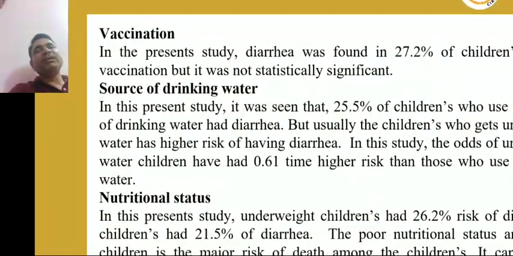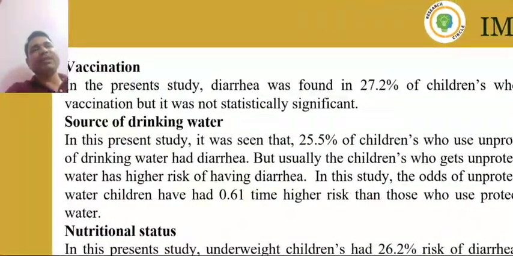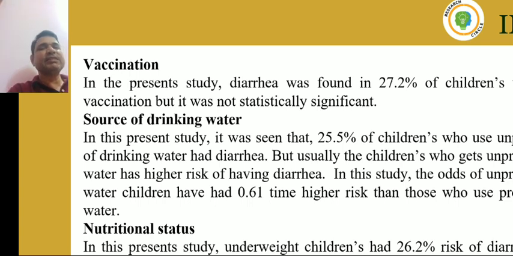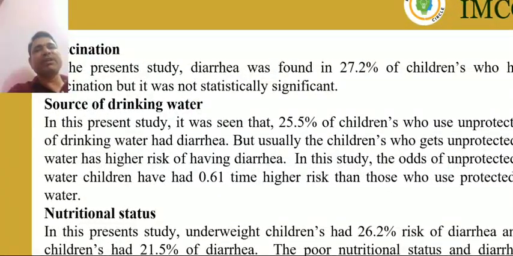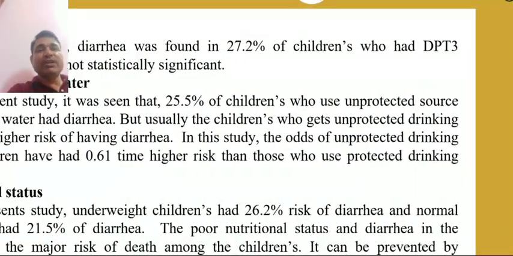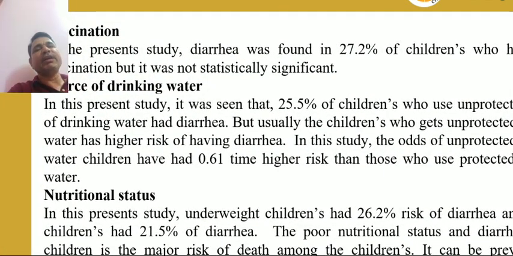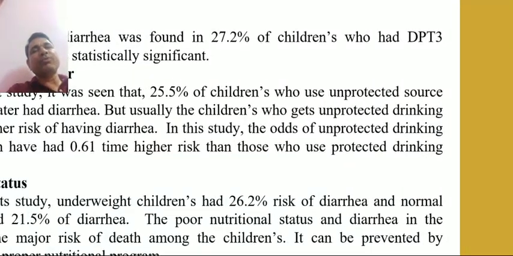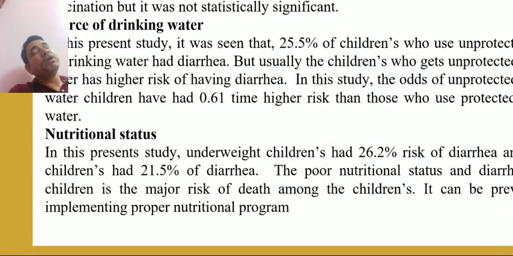Vaccination. In the present study, diarrhea was found in 27.2% of children who had DPT3 vaccination, but it was not statistically significant. Source of drinking water. In this present study, it was seen that 25.5% of children who use an unprotected source of drinking water had diarrhea, and usually children who get unprotected drinking water have a higher risk of diarrhea. In this study, children with unprotected drinking water had a 0.6 times higher risk than those who use protected drinking water.